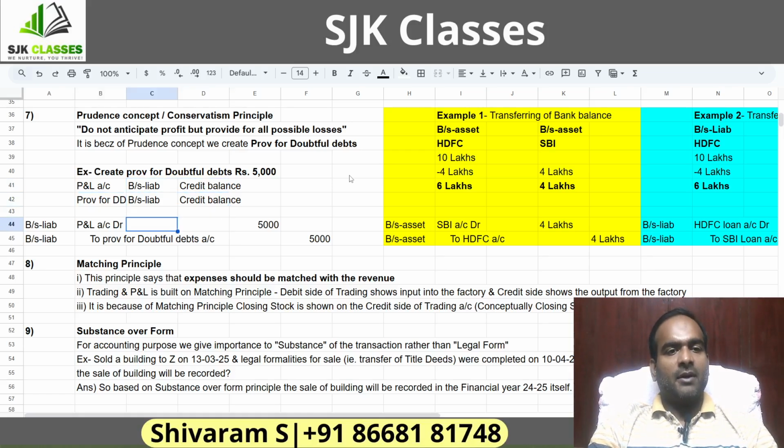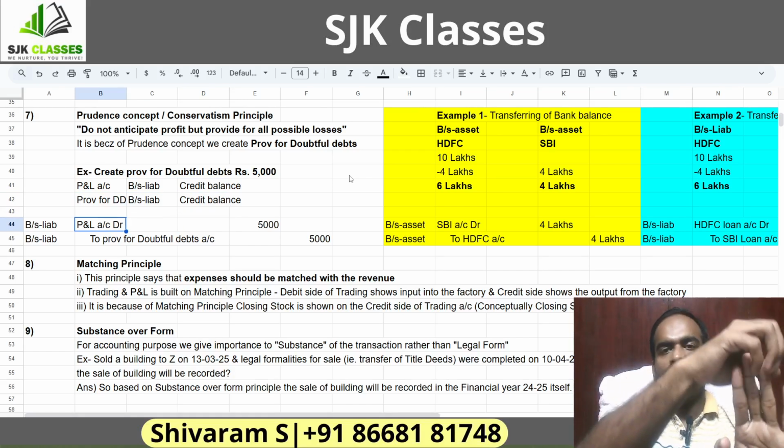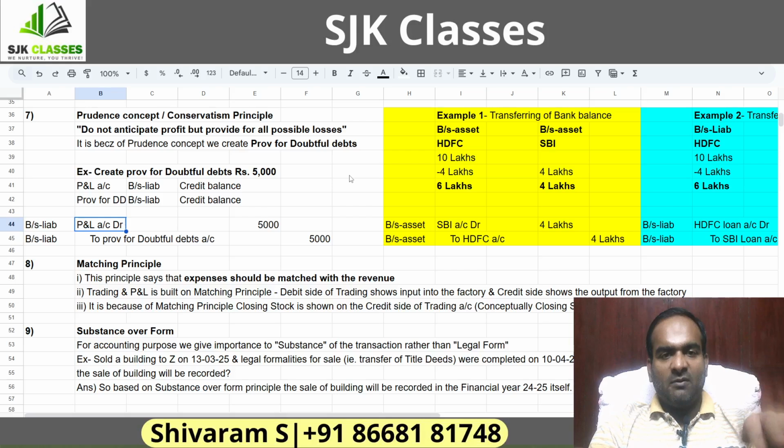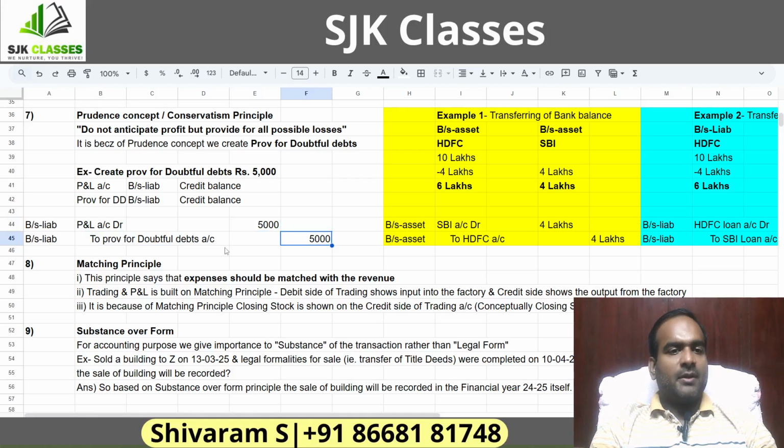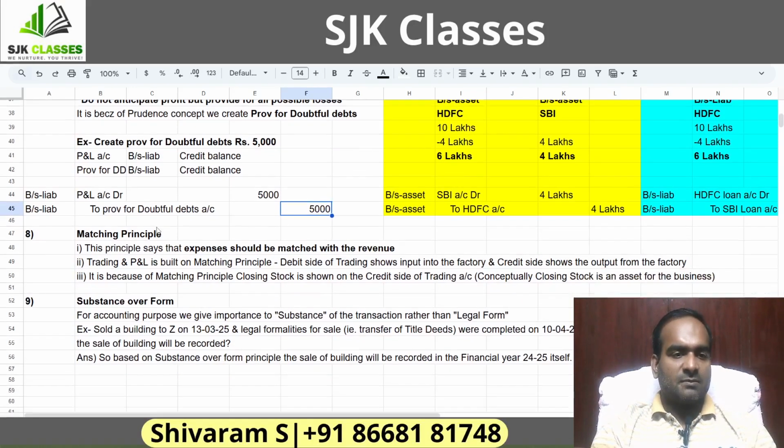Now what is the accounting entry? The P&L balance reduces because you're taking the money out of profits, right? So profit will reduce, so you give a debit, and provision, which is a liability, is increasing, so give a credit. The entry is P&L to provision, 5,000. That's the accounting entry. So provision will be a liability for a business.